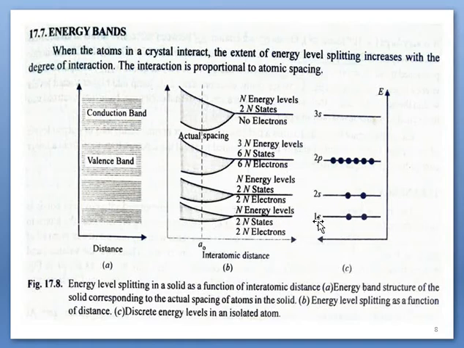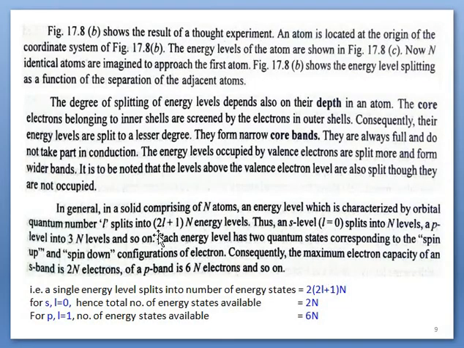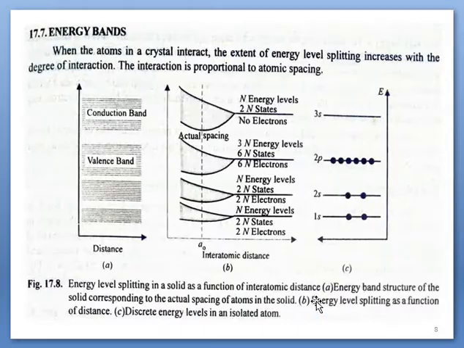For the s subshell or orbital, we have L equal to 0, so n energy levels and 2n energy states. Similarly shown here, n energy levels and 2n energy states. In a single energy level, there are 2 electrons. For n energy levels, there will be 2n electrons, so 2n electrons will occupy these energy states. So we have 2n energy states in this band, n energy levels.